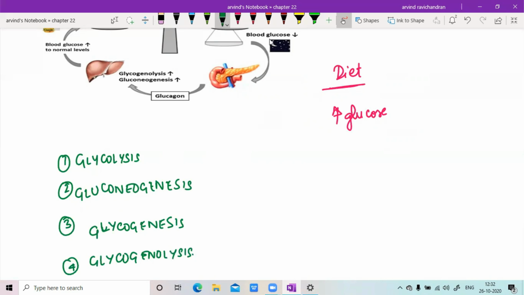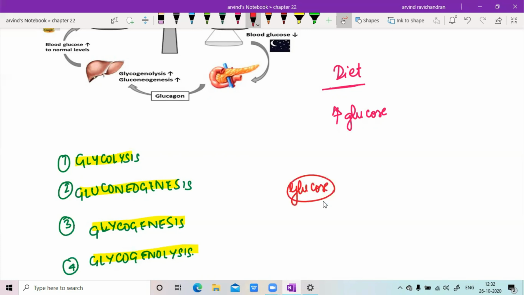So first one is your glycolysis. Next one is your gluconeogenesis. Third one is your glycogenesis. Fourth one is your glycogenolysis. So now we need to understand the aspect now. See, there is a glucose molecule, right?